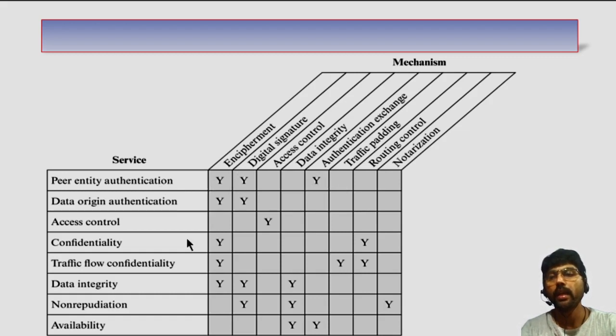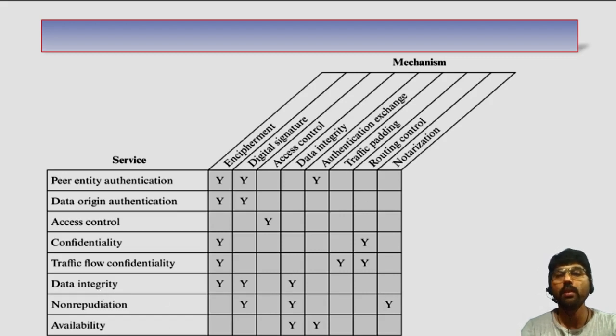In a similar way, if I need confidentiality, we have to apply mechanisms such as encipherment and routing control. If I want to apply data integrity, I have to use encipherment, digital signature, as well as data integrity. Such mechanisms I can use for the data integrity service.